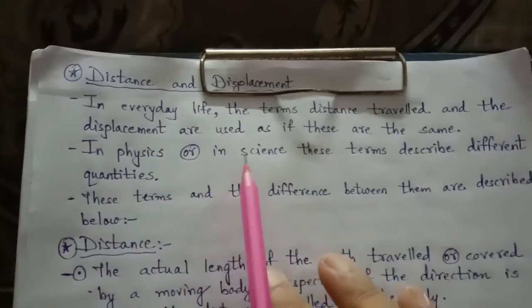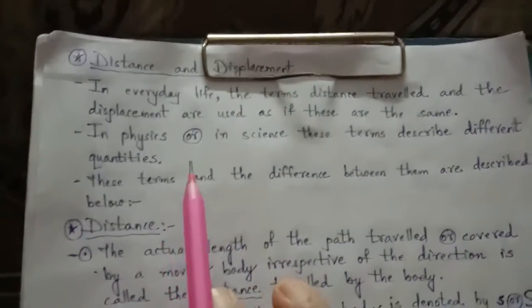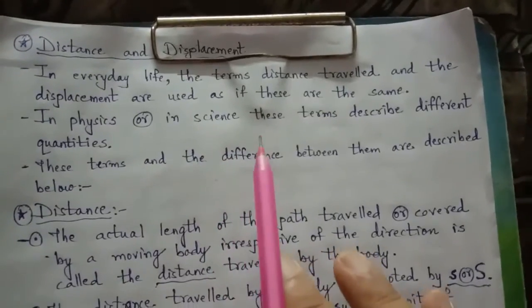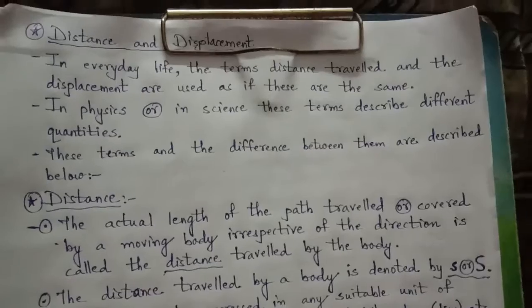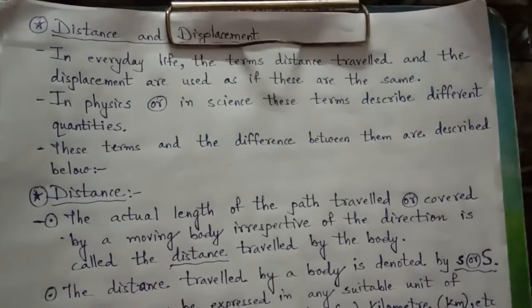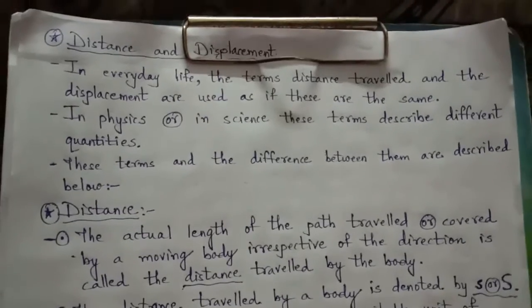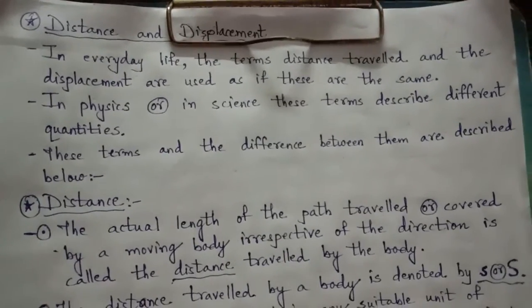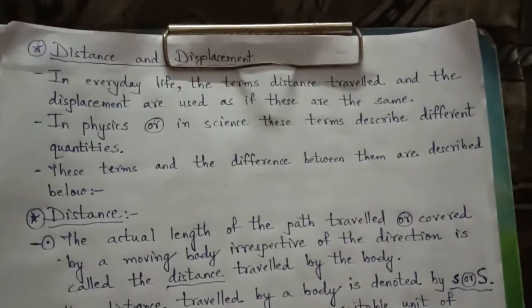In everyday life, the terms distance traveled and displacement are used as if these are the same. Normally, if we consider distance and displacement, we find them similar, because distance is measured in length, displacement too is measured in length.